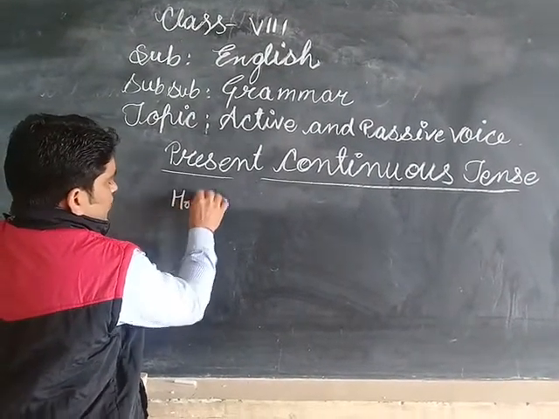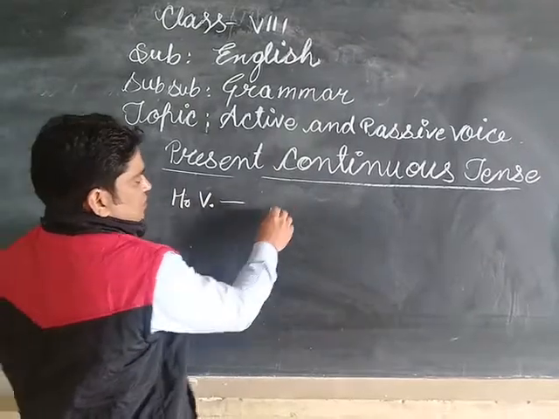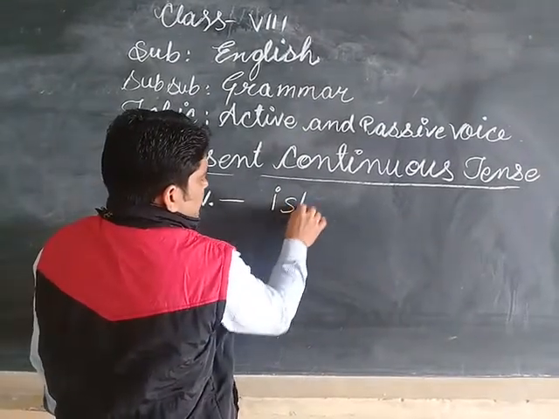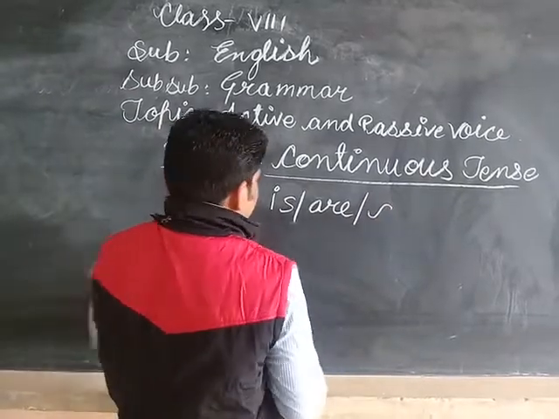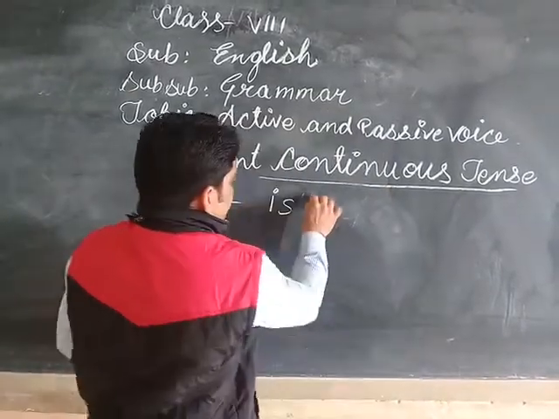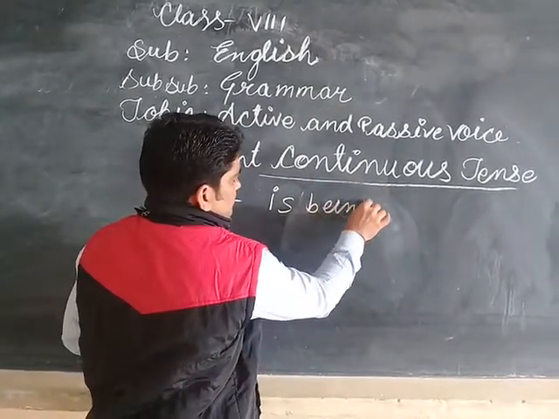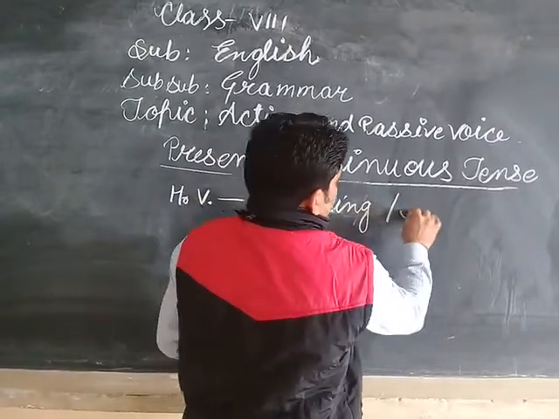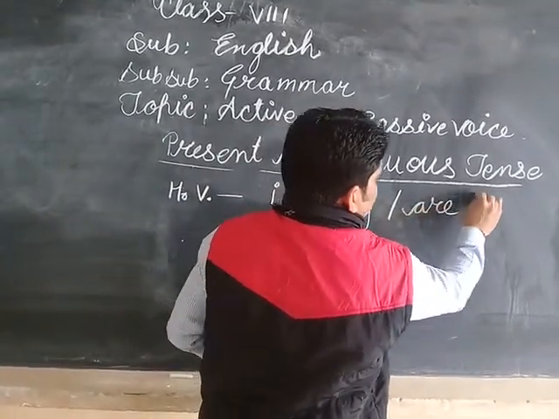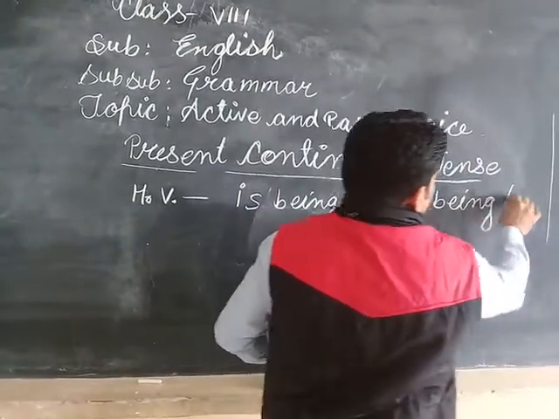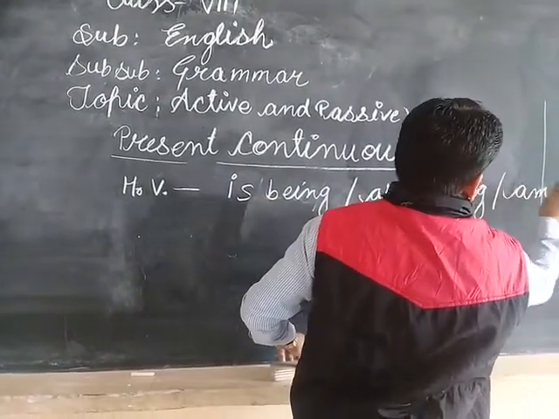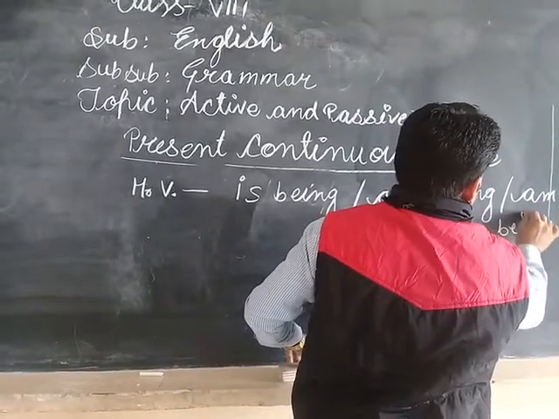First of all, the helping verb. The helping verbs are is being, are being, and am being.